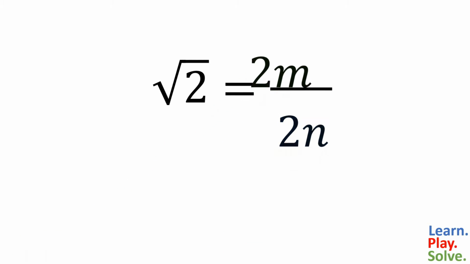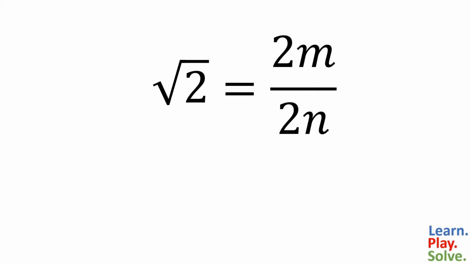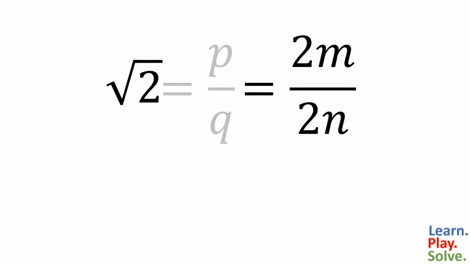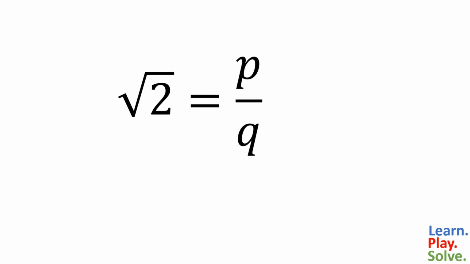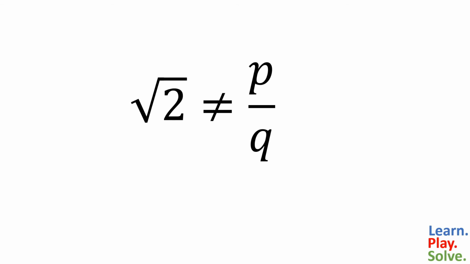Let's plug these into the initial assumption that the square root of 2 is rational. It's tempting to cancel out these 2's and move on, but let's stop for a moment and think about what this means. The initial assumption was that the square root of 2 can be written as a fraction, and that the fraction p over q was in lowest terms. But 2m over 2n is not in lowest terms. It can be reduced or simplified. We've reached a contradiction, which can only mean that the initial assumption is false. The square root of 2 cannot be written as a fraction. It is irrational.